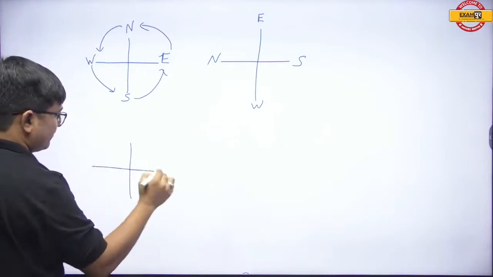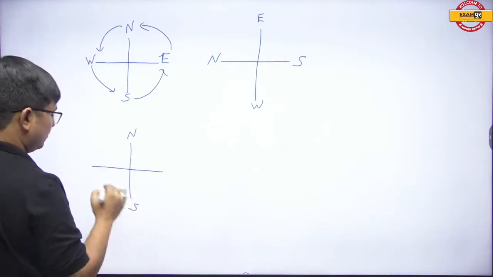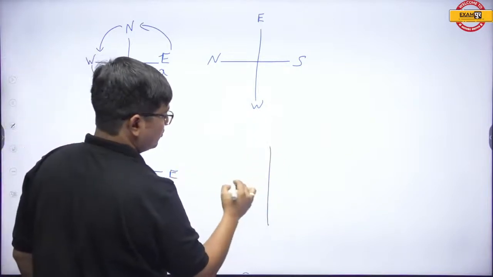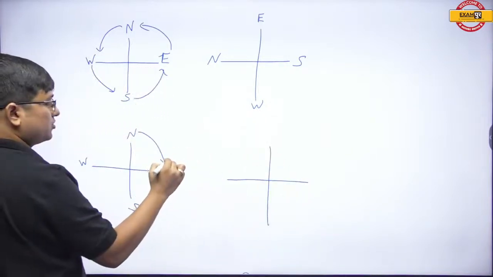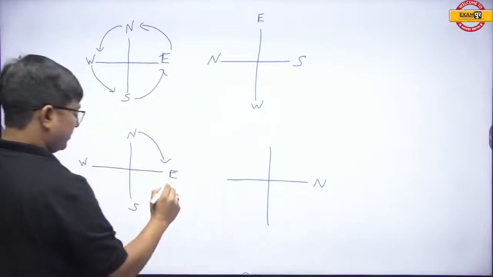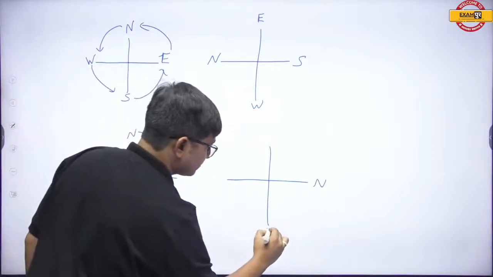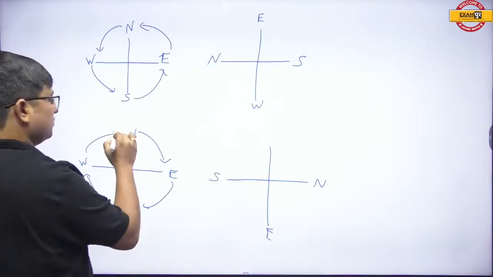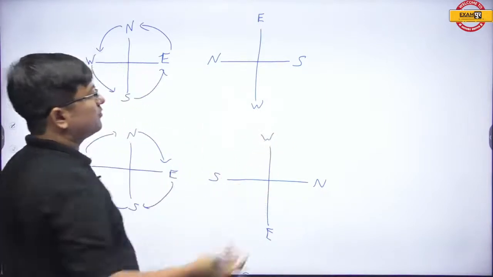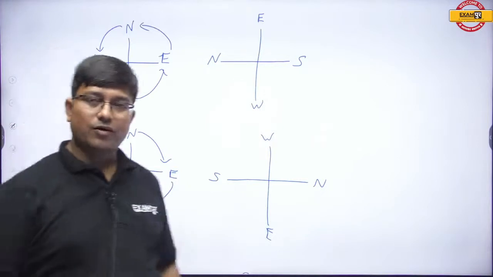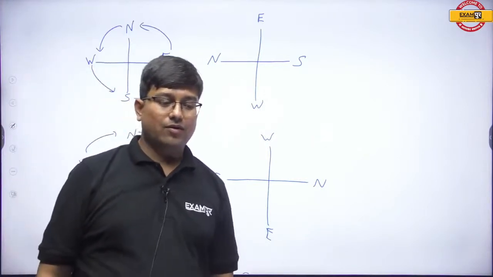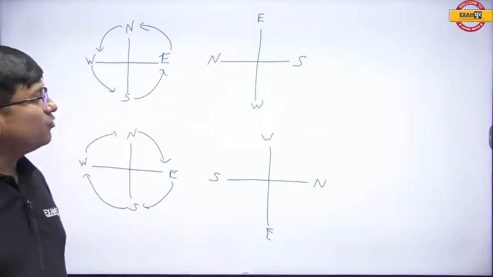North, south, west and east. If due to some reason north comes over here, east comes over here, south comes over here, west comes over here. So this is the point. All right, everyone. Clear? Now, accordingly, we will be moving ahead.